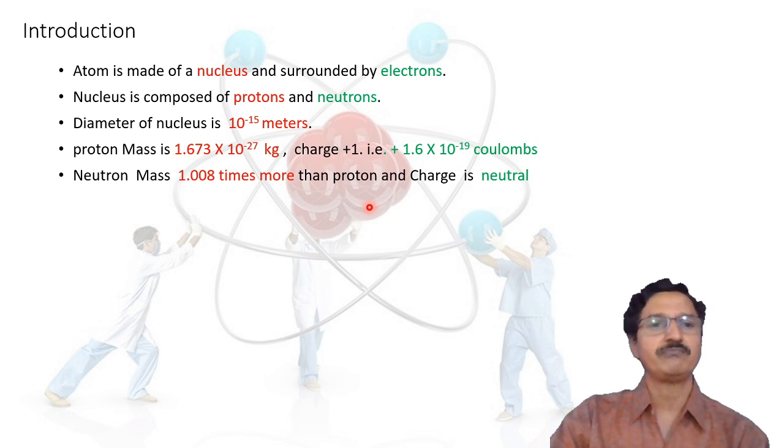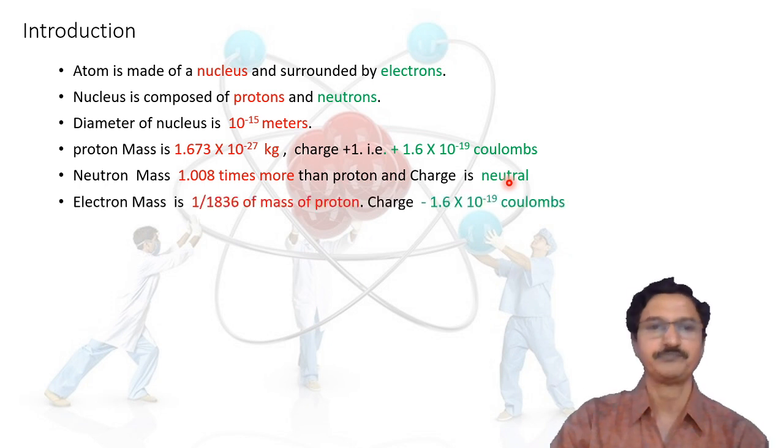The second constituent of the nucleus is the neutron. It has a mass which is 1.008 times that of the proton. It means the neutron is slightly heavier than the proton, and there is no charge on the neutron. So the neutron is electrically neutral. The other part of the atom is the electron. The mass of the electron is negligible.